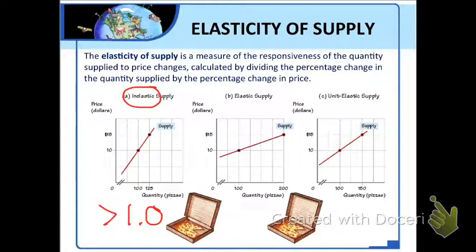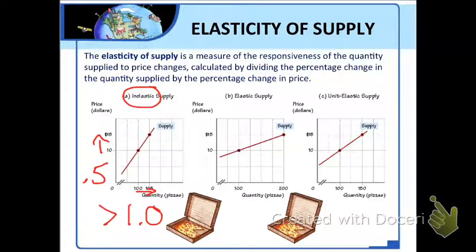This first panel, panel A, shows a hypothetical inelastic supply curve for pizza. A 50% rise in the price from $10 to $15 causes only a 25% rise in the quantity supplied from 100 to 125. The elasticity of supply for this price change is then 25% divided by 50%, which would equal 0.5.